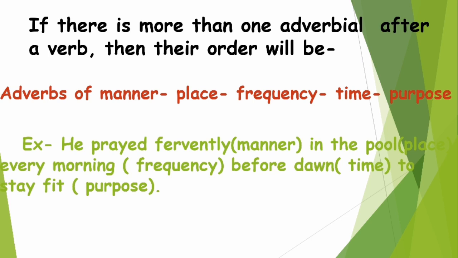Got it? Here we have an example: He prayed fervently in the pool every morning before dawn to stay fit. Can you see? He prayed fervently, manner is described. First of all, manner has come. In the pool, then place. Every morning, frequency. Before dawn, time. Purpose is to stay fit. So can you see the order? First manner, then place, then frequency, time, and then purpose. This is the order that you all have to follow if we have more than one adverbial in our sentence. Got it? I hope the order of adverbials is clear to you all.